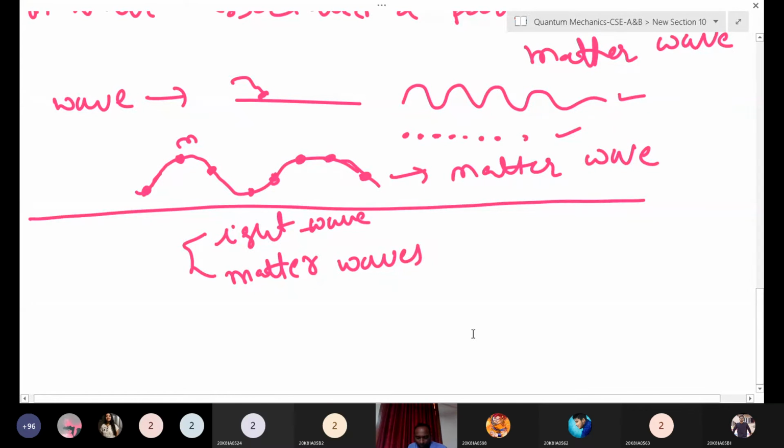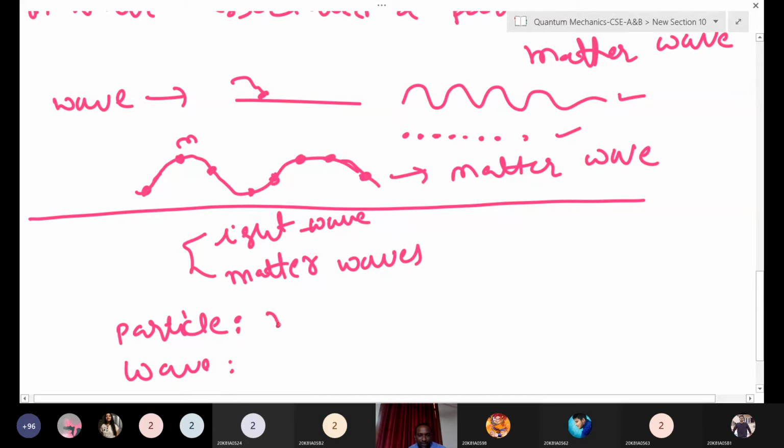So, what are the characteristics of a particle? How do you identify a particle? What are the characteristics of a wave?